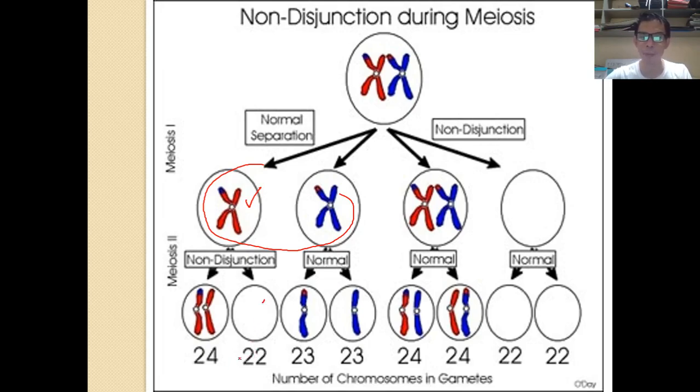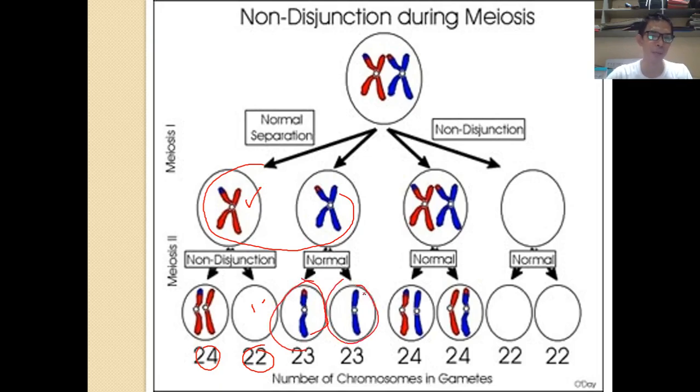So instead of having 23, it is now 22. And this one, instead of having 23, has an extra chromosome which can cause trisomy. What happens here is it becomes 24. Now the one that we have right here, instead of having 23, is missing one, so it can cause monosomy.